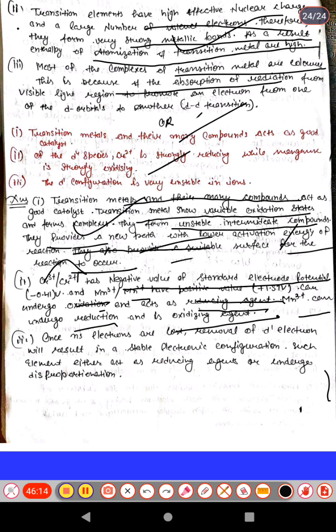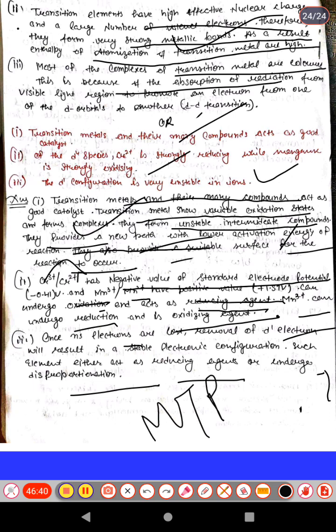Now next, the d1 configuration is very unstable in ions. Once the ns1 electron is lost, removal of the d1 electron will result in a stable electronic configuration, so the element either acts as a reducing agent or undergoes a disproportionation reaction, and hence it is very unstable for its ions. So this is the second model test paper for chemistry, especially for the September exam.